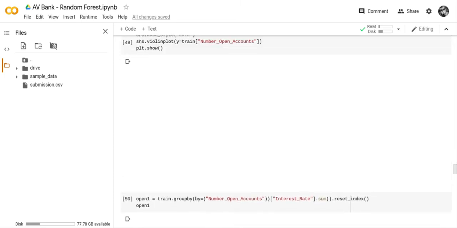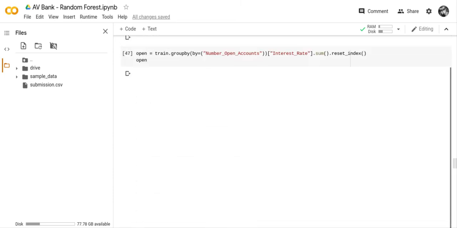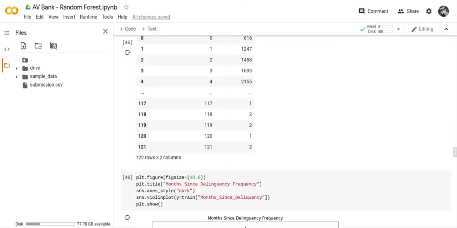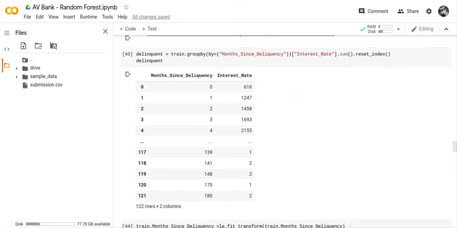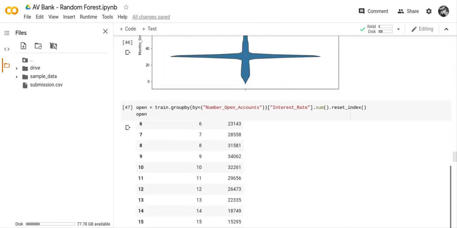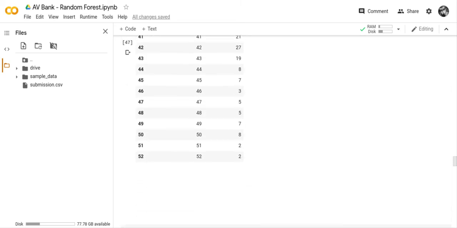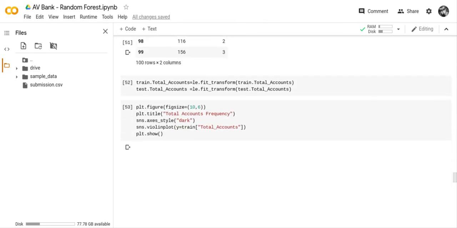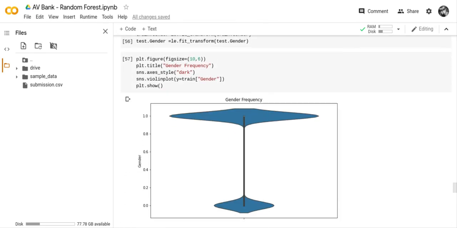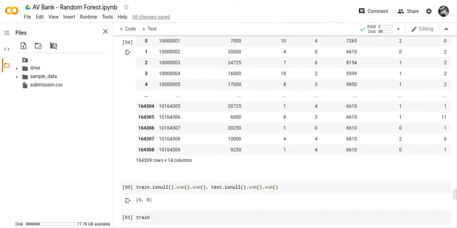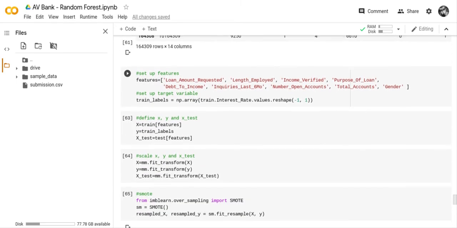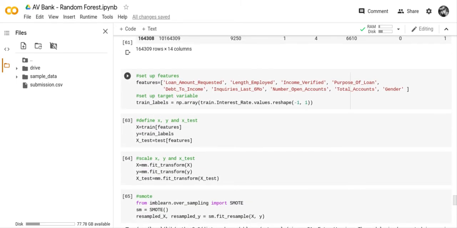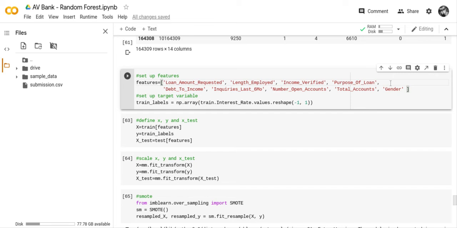So what we'll do right here is we come back here where it says features. Okay, so what we took out was annual income.